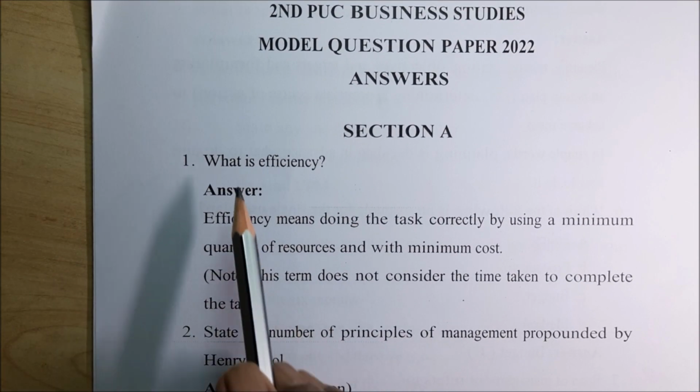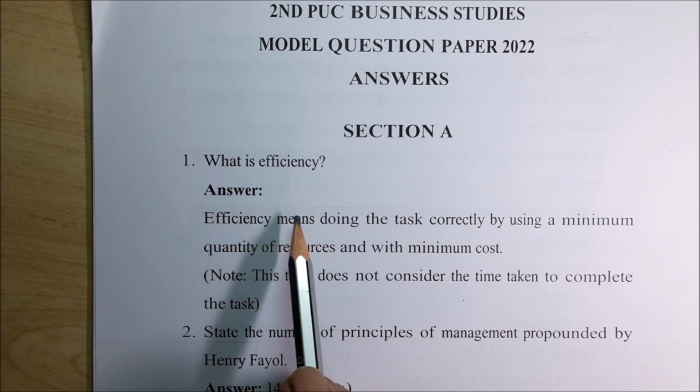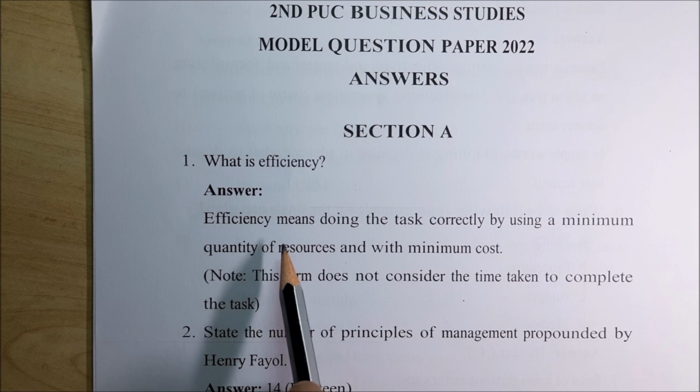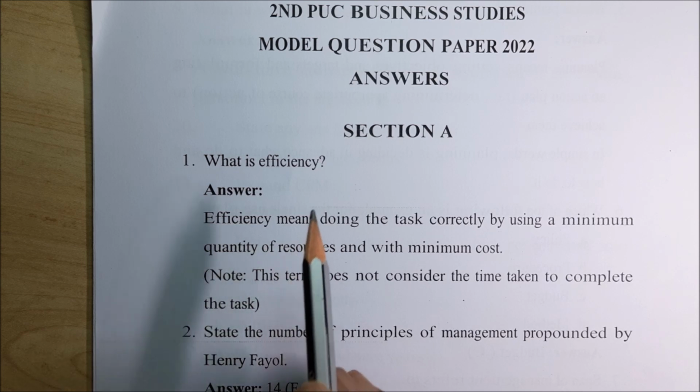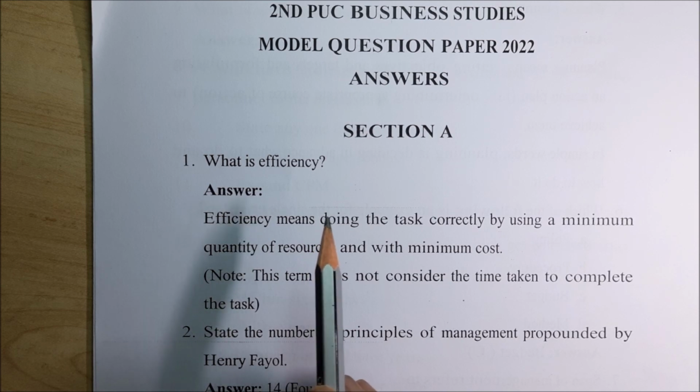Section A, what is efficiency? Everyone talks about efficiency. That means perfectness. When we do a work, it should be perfect, 100% clarity. That is called efficiency. We say that he is efficient in doing that work.